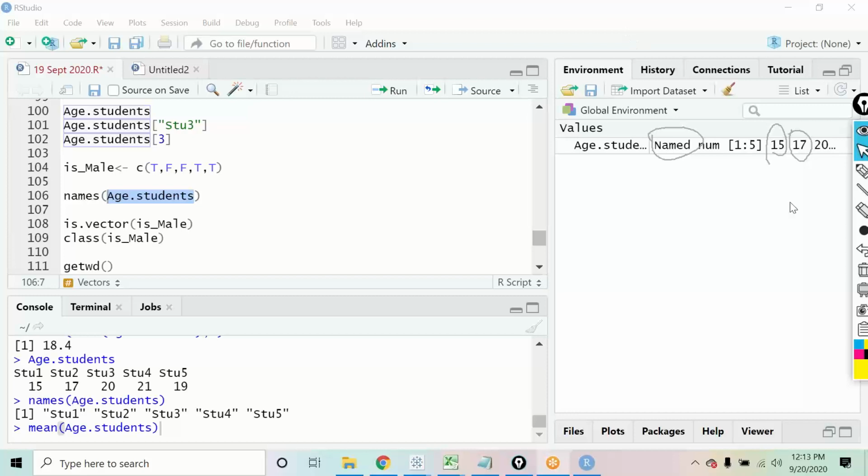In the name function where we executed it, stu1 is associated with the first student, right? So why do we have to put it in the quotes? Because if you are simply associating it with the first element, simply writing it as stu3 without the quotes wouldn't do the trick. No, because that is character data. So whenever you deal with any character type of data, you always have to put that into double quotes.